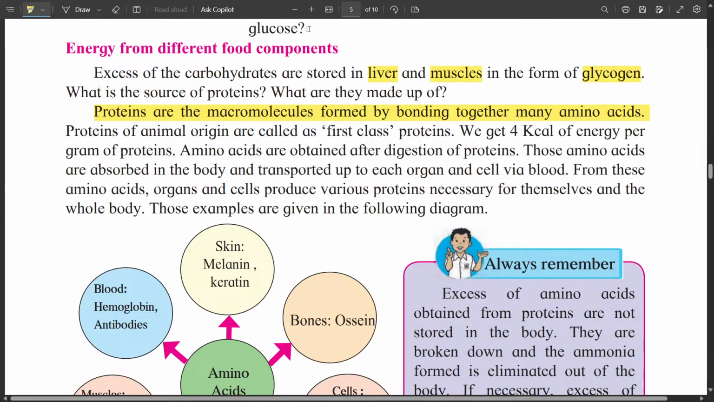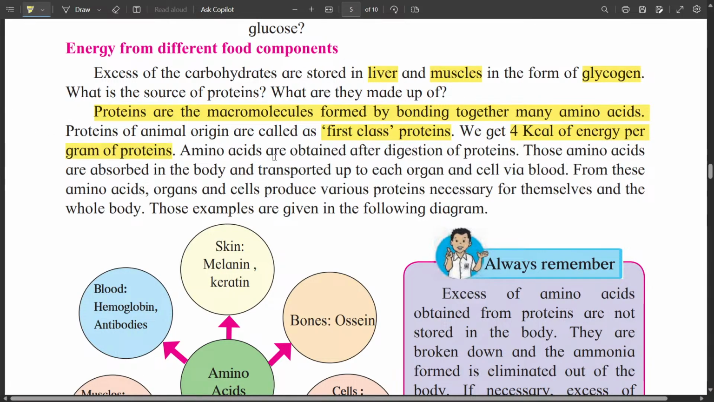The proteins of animal origin are called first class proteins. We get 4 kilocalorie of energy per gram of protein, and this number is same as the amount of energy we get from the carbohydrates. Amino acids are obtained after digestion of proteins. So we get protein from the animal source and the plant source.